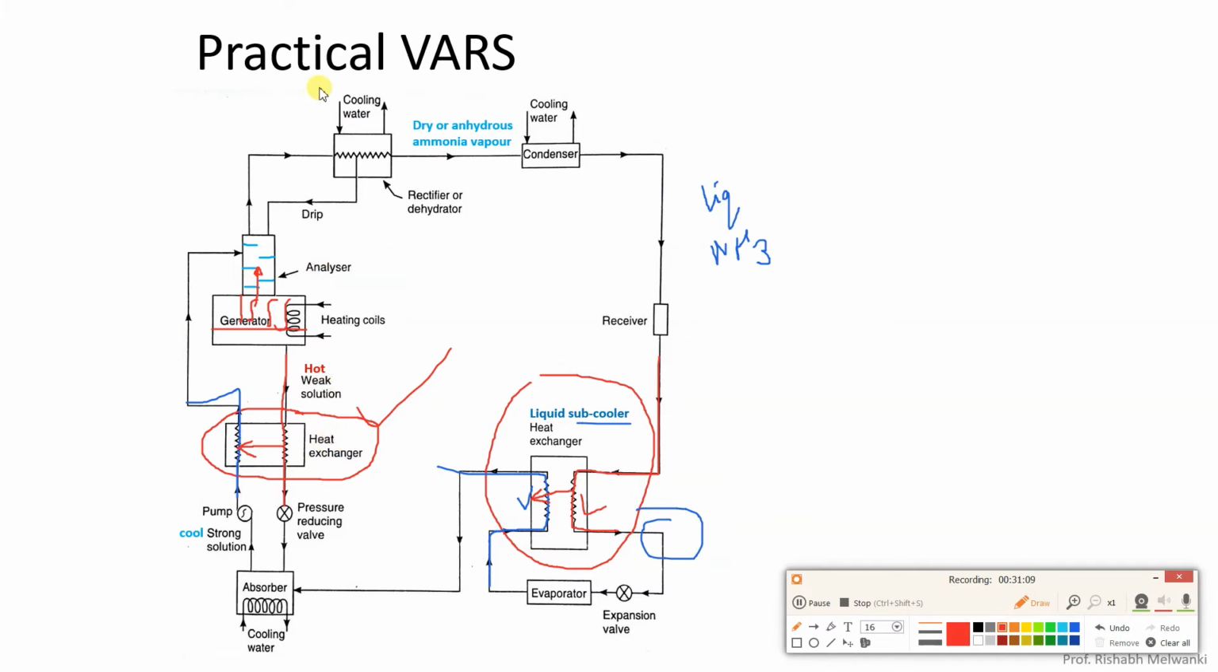So if you consider the practical vapor absorption refrigeration system, the aqua ammonia system, what is the refrigerant? Refrigerant is ammonia. What is the absorbent? Absorbent is water. In a practical vapor absorption refrigeration system, three parts, three components are more as compared to the simple system. What are these? Analyzer, then rectifier or dehydrator, and third is two heat exchangers. One is the solution heat exchanger and one is the liquid subcooler.